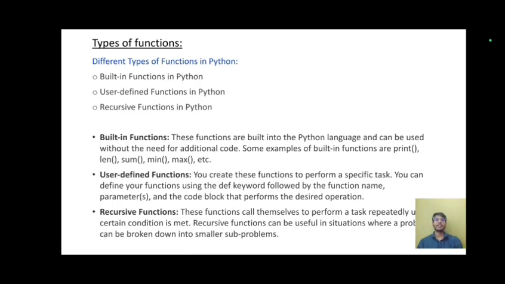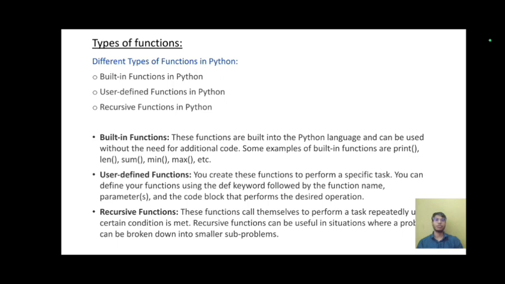Types of functions. There are different types of functions: built-in functions, user-defined functions, and recursive functions. Built-in functions. These functions are built into the Python language and can be used without the need of any additional code. Some examples of built-in functions are print(), len(), sum(), min(), max(), etc.